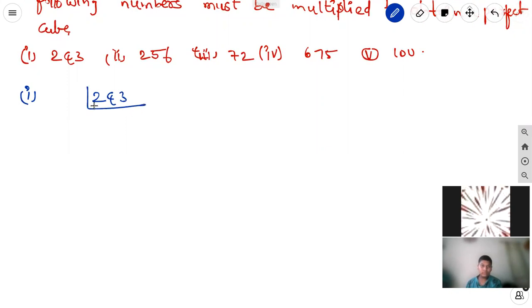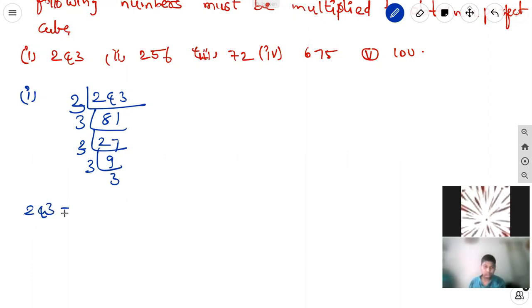First we do the prime factorization. 3 8s are 24, 3 1s are 3, 3 27s are 81, 3 9s are 27, 3 3s are 9. So 243 can be written as 3 into 3 into 3 into 3 into 3.